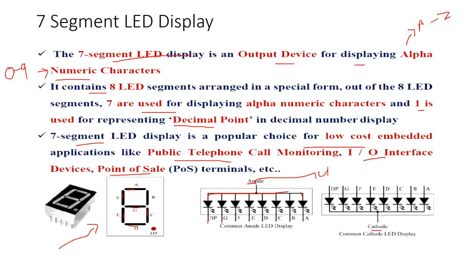I hope that in digital system design we have done the design for the 7-segment LED. There we even discussed common anode and common cathode modes: in common anode the anode is connected to ground, and in common cathode the cathode is connected to ground, whereas the other terminal is used for connection, correct?